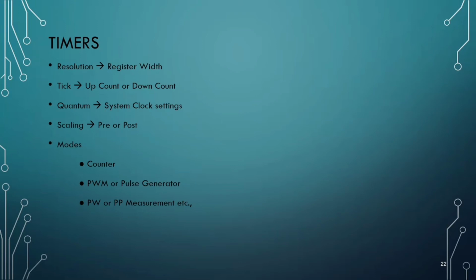As we know, we are using an 8-bit timer, which can have values from 2 to the power 0 to 2 to the power 8, that is nothing but 0 to 255. Considering values 0 to 255, whenever the timer changes its state from 0 to 1, that is considered as a single tick. Again, when the timer changes the position from 1 to 2, that is again considered as a single tick.